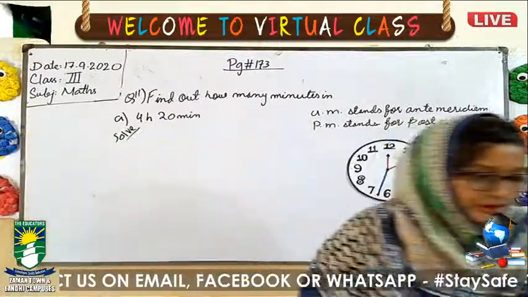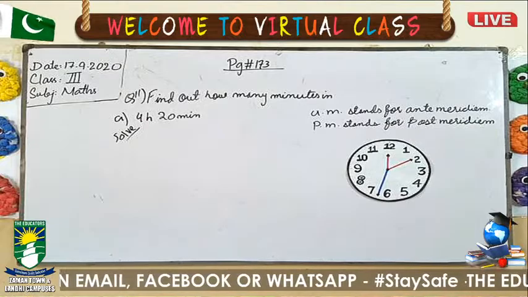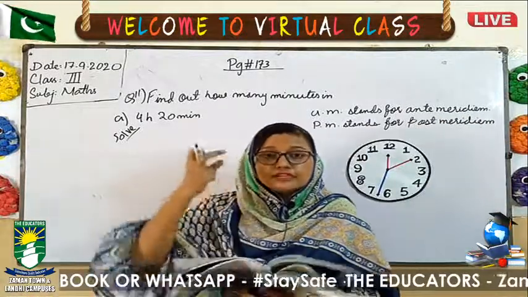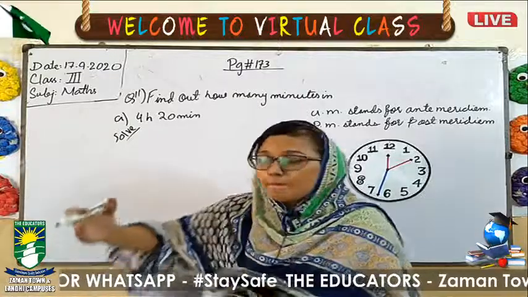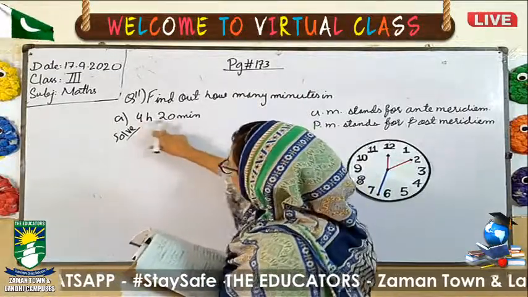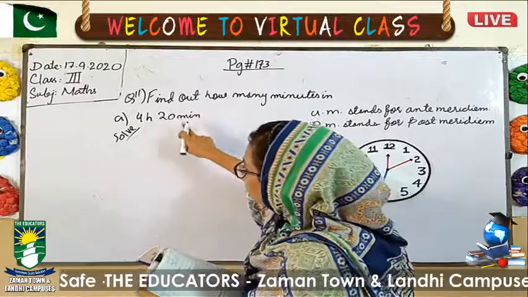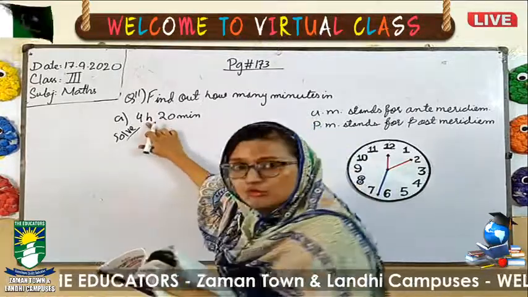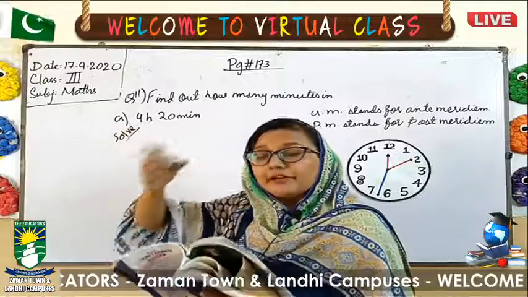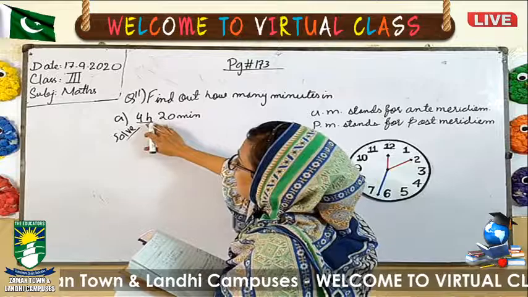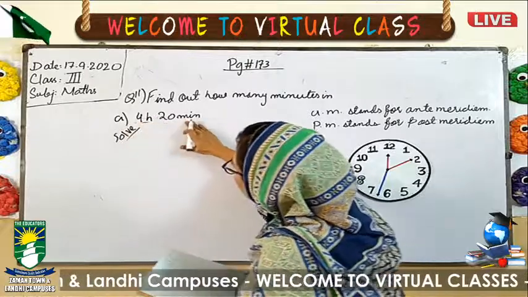Now what will you do in this? First of all, the procedure will be the same. First we will convert the hours into minutes, because these are the units. This is 4 hour, and here is 20 minutes. First we will convert this hour into minute. You have to just know that we will first do the work on this hour, then we will move on to the 20 minutes.